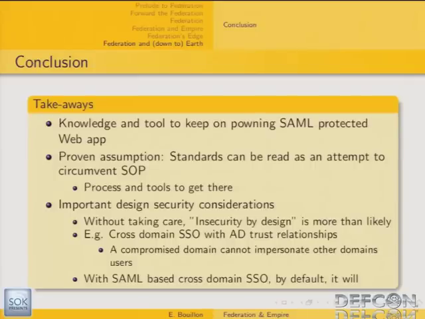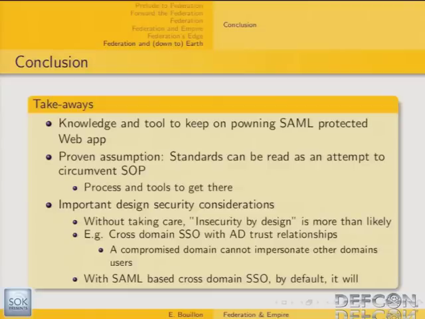The main takeaways of this presentation are, first, knowledge and tools to keep on properly assessing SAML-protected web applications, and how to adapt the toolset, the classical web application scanner and tester toolset, to cope with SAML-protected web applications. Then, the proven assumption that the standards can be read as an attempt to circumvent the same-origin policy. So you've got the tools and process to go there. And also important security design considerations.